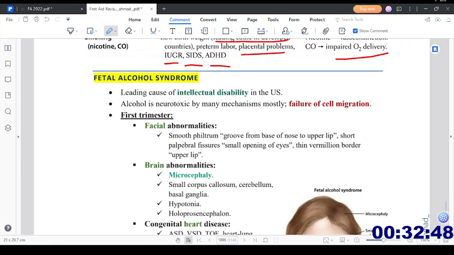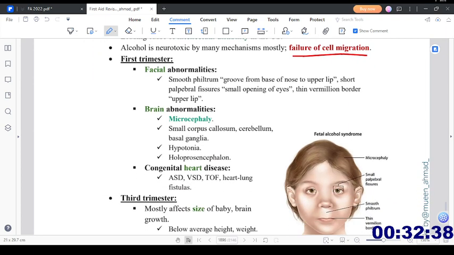What is fetal alcohol syndrome? It is the leading cause of intellectual disability in the United States. Alcohol is neurotoxic by many mechanisms, mostly failure of cell migration. In the first trimester, there will be facial abnormalities. You can find a smooth philtrum. The philtrum is normally the groove from the base of the nose to the upper lip, and that is smooth in these cases. As you can see over here, there is a smooth philtrum.